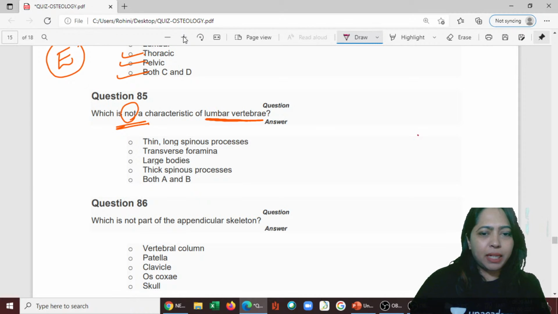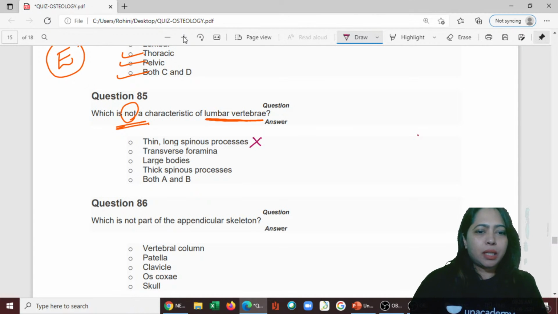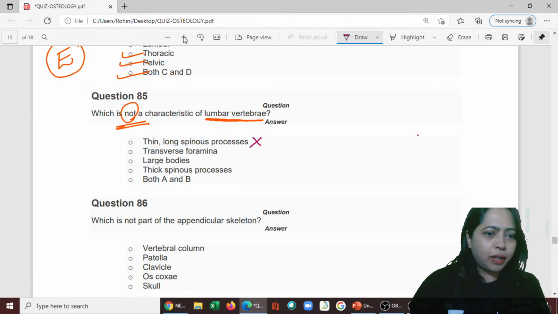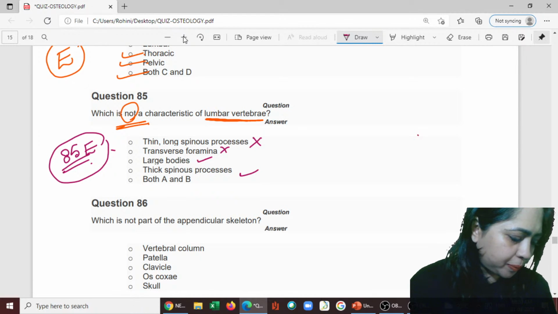Thin, long spinous, oh, big no. That is not a characteristic. What did you all get? Transverse foramina is also not there. Correct. And the others are there. So the 85th answer is E.